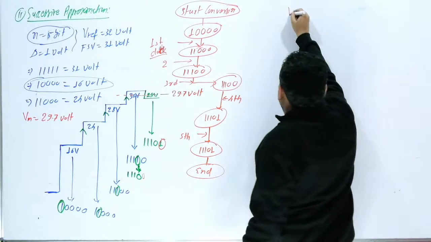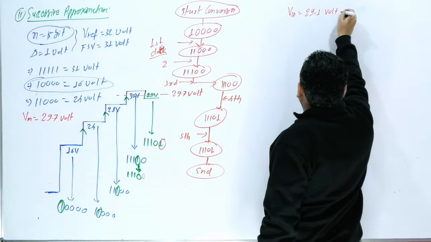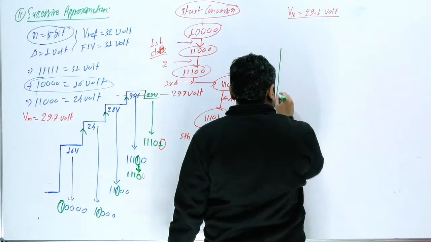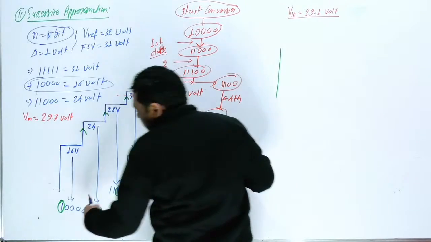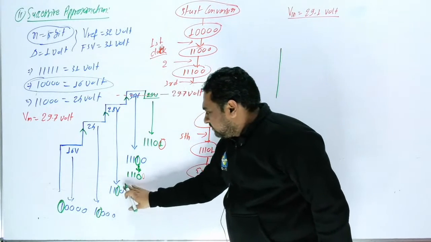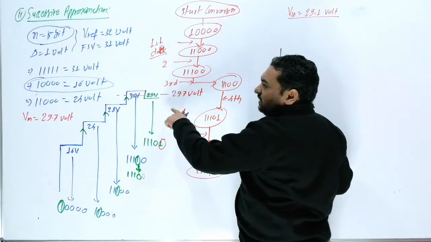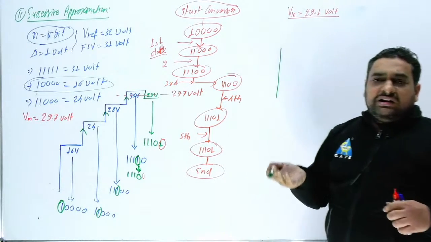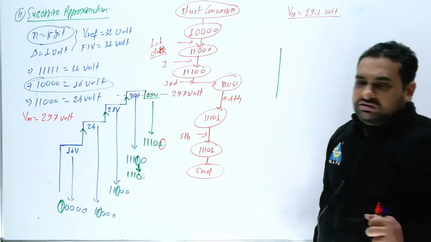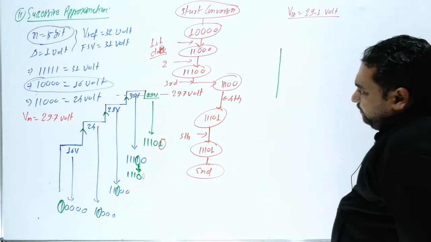Now suppose V in is equal to 29.1 volt, then what will happen? So again, you have to start. Don't write this 0. Generally, students will write, sir, after the first clock, second clock, third clock, fourth clock, fifth clock. No, in the last, after this, again you have to check whether your input is more than that or less than that. Okay, so now, sorry, here suppose I am going to change something. Suppose this is 16.